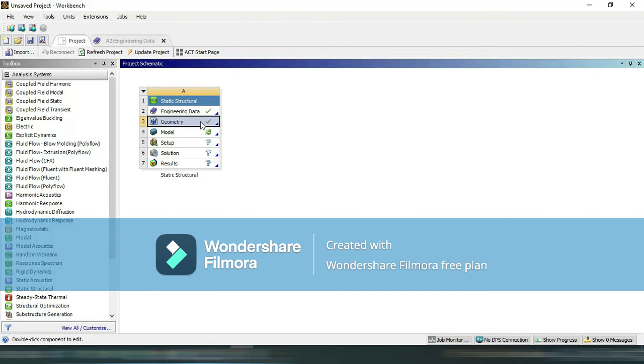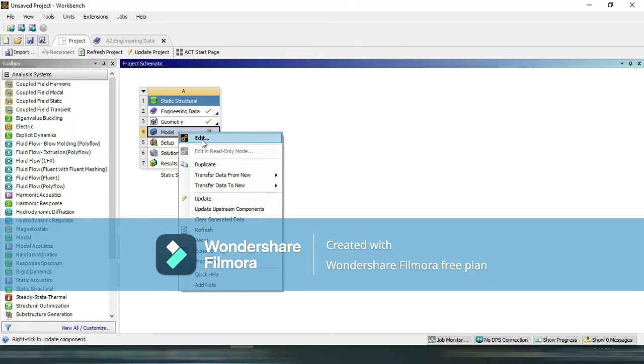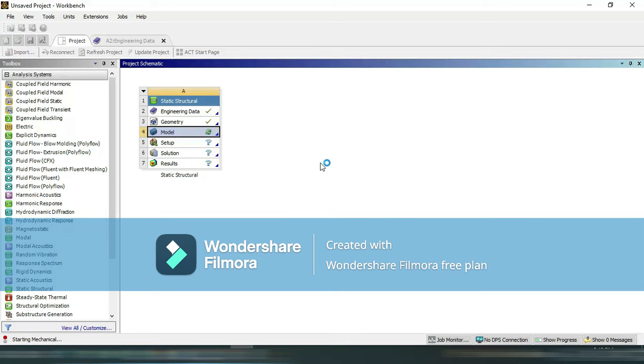Okay, this tick mark shows that the particular geometry is selected. Now I am going to the third option, that is model. I will just double click here, or you can also right click here and say edit. Again, it is taking some time. It depends on the RAM of the laptop or PC.